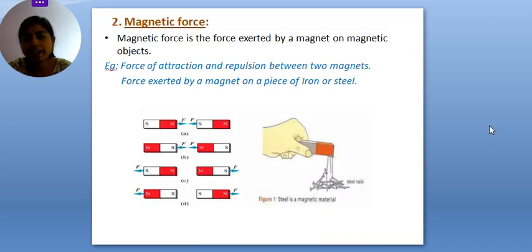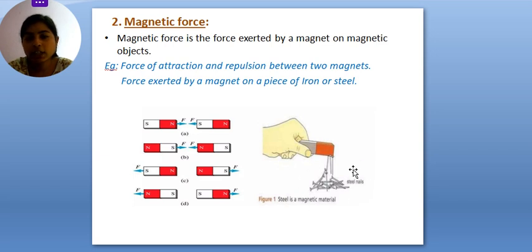Now the magnetic force. What is magnetic force? Magnetic force is the force exerted by a magnet on a magnetic object, or we can say a metal object, like iron. There can be a force of attraction or a force of repulsion between two magnets. If there are opposite poles, there is a force of attraction between the opposite poles, and there will be a force of repulsion acting between the same poles. North poles repel each other, south poles repel each other, but a north pole and a south pole will attract each other, right?